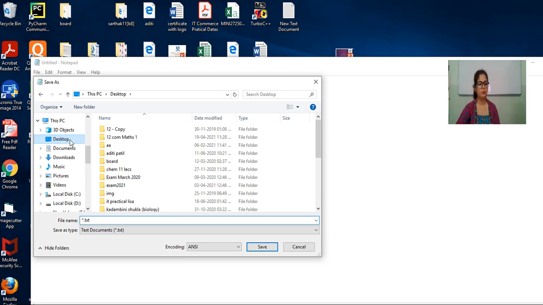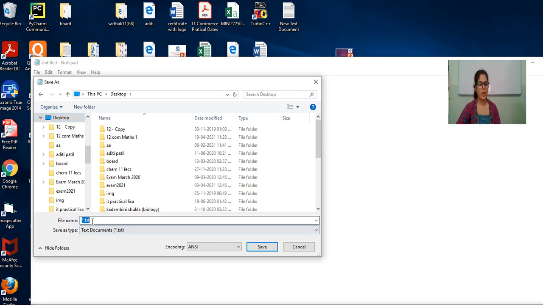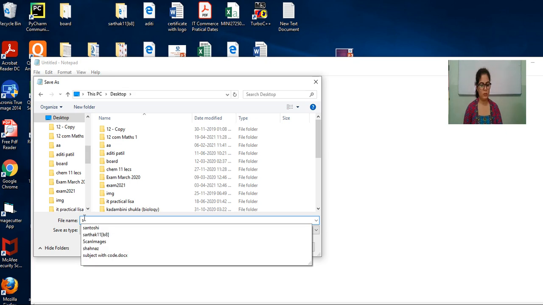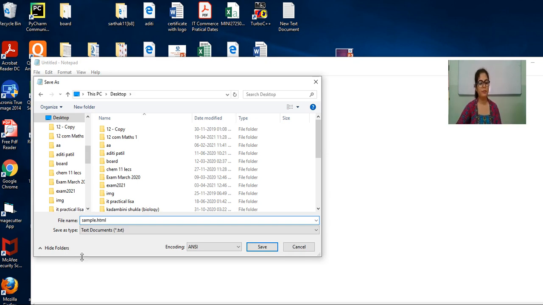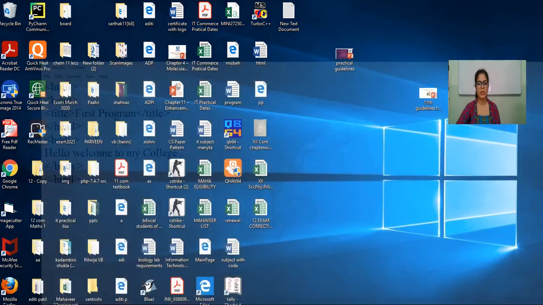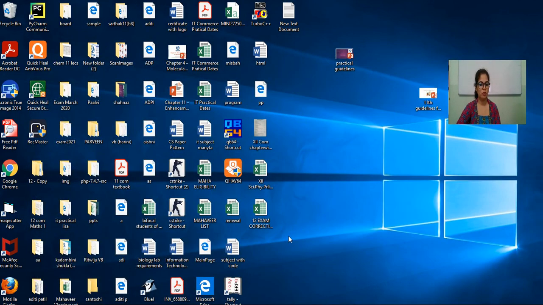Let's suppose I am choosing the location as the desktop. Here you have to provide the name to your file with extension. Let's suppose I provide the name as sample.html. So you always have to write .html, otherwise it will not save your file in HTML format. So the name is sample.html, and then click on save. Now we will check the file on the desktop.